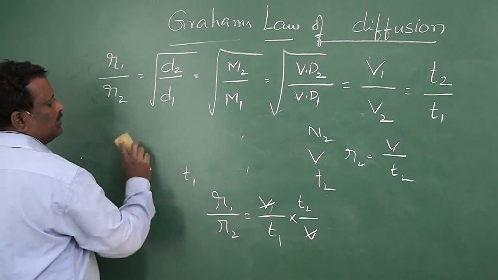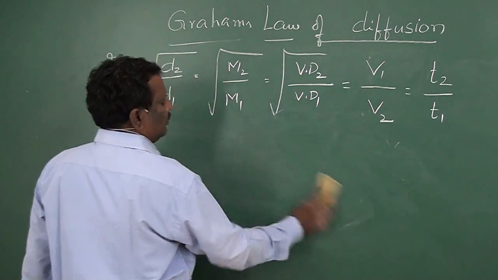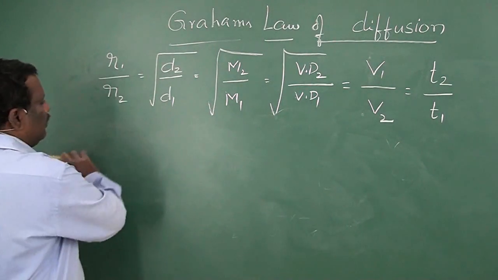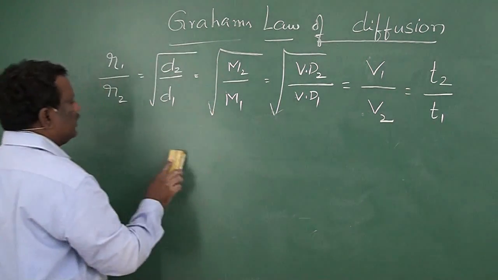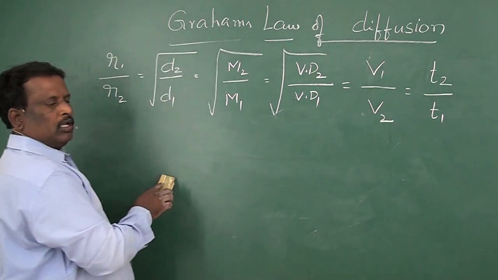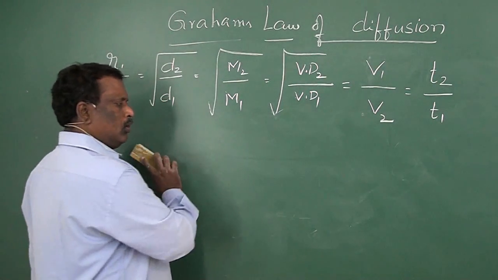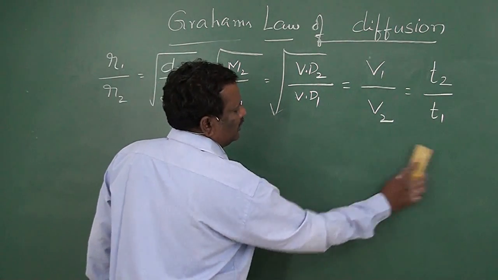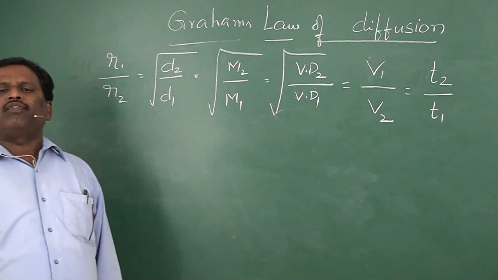So here these are the relations between the gases with their densities. Now you can compare the density of the gas with the volume of the gas to be diffused, or the density of the gas with the time taken for diffusion, or the molecular weight of the gas to time taken for diffusion. So if you know any three of the things present here, you can calculate the fourth one.